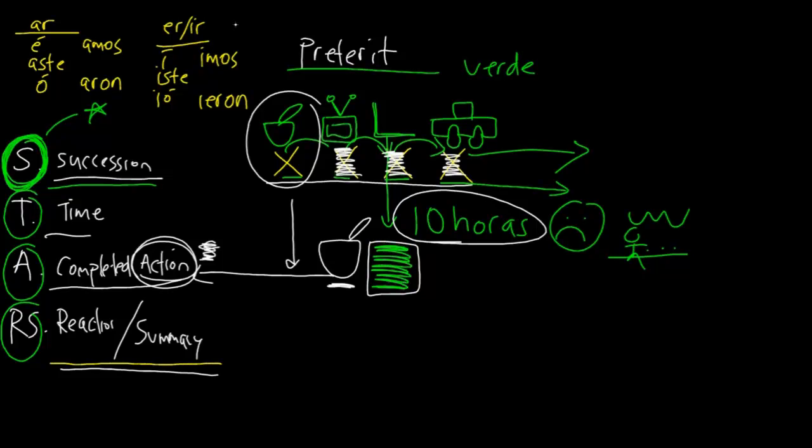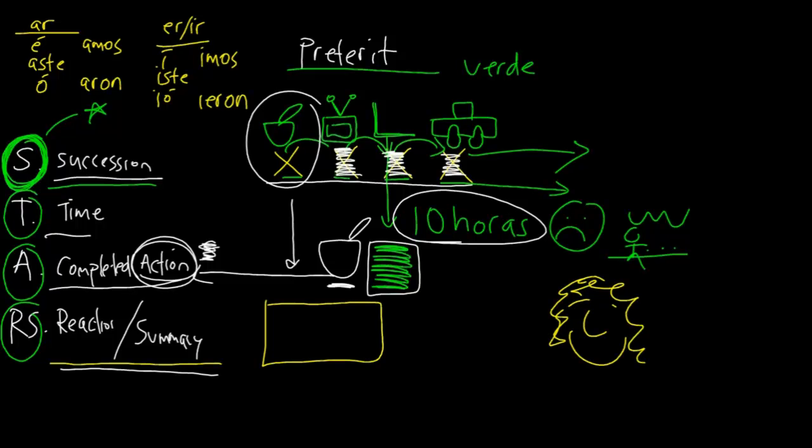Reaction or summary. So let's pretend that yesterday, we have to pretend a lot in this class. Why? Because imagination is more important than knowledge. Remember, that's what Einstein said. Let's draw a picture of Einstein real quick. Kind of a big nose. We can't pretend because this guy really was intelligent. I'm not even a math teacher, but I remember that E equals MC squared.